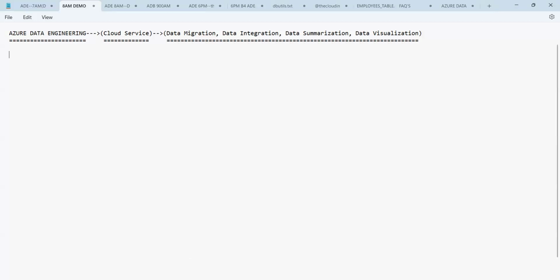First of all, to understand what is a cloud service, guys, we'll take an example here. What is a cloud service, and what is on-premises? Let's try to understand what is a cloud and what is on-premises here, everyone. For that, I'll take a simple example here.